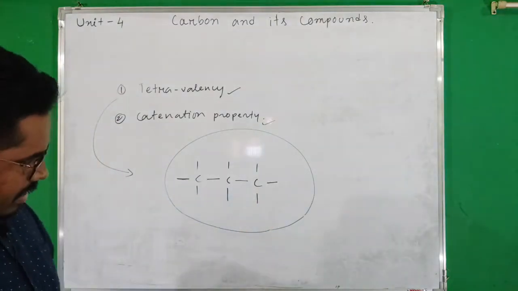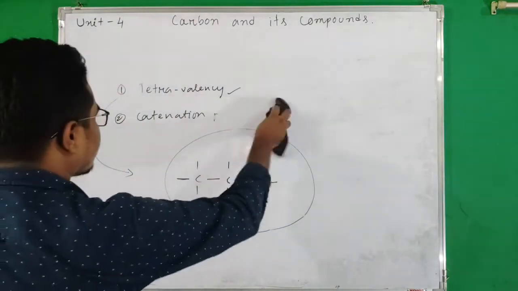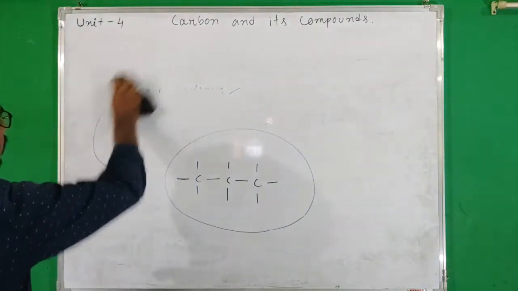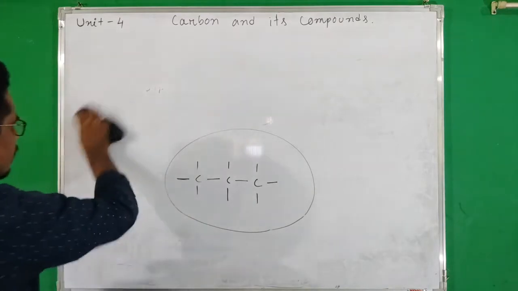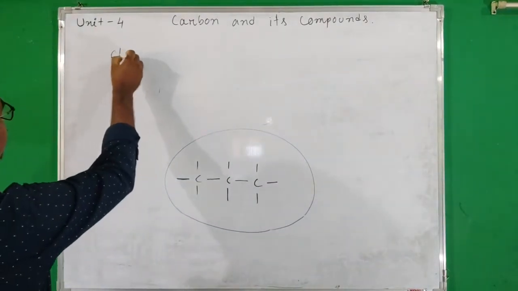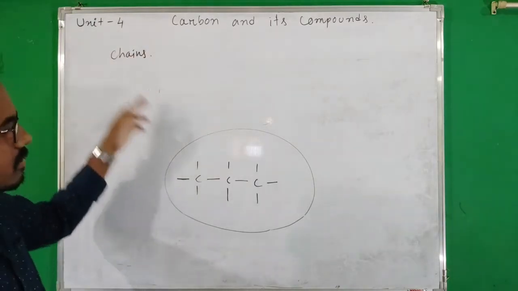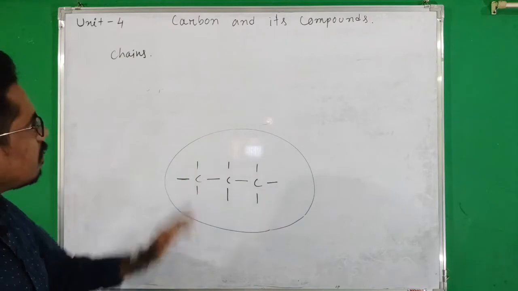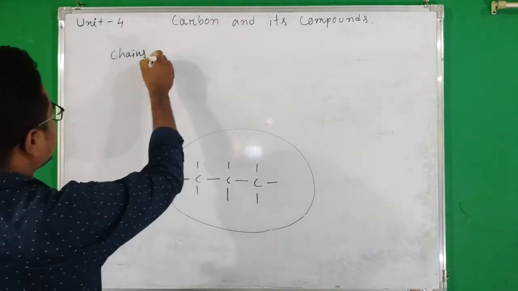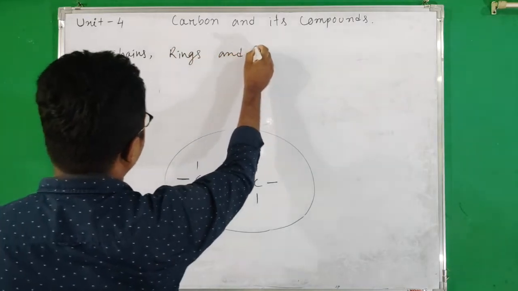Okay, now in this class we will learn about organic compounds containing chains. Okay, after that rings, and after that branches.